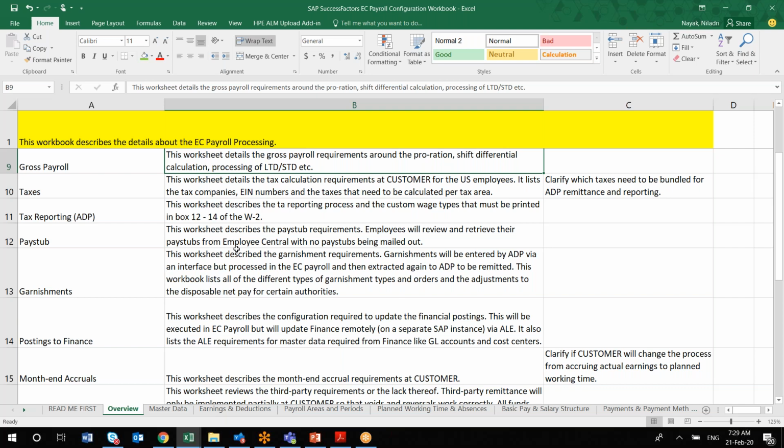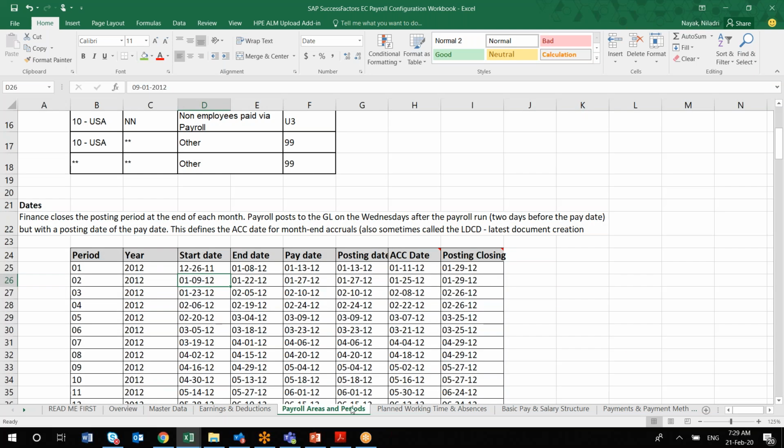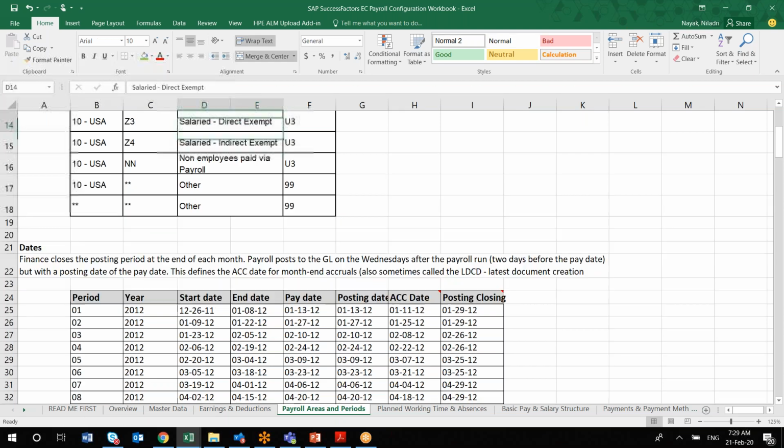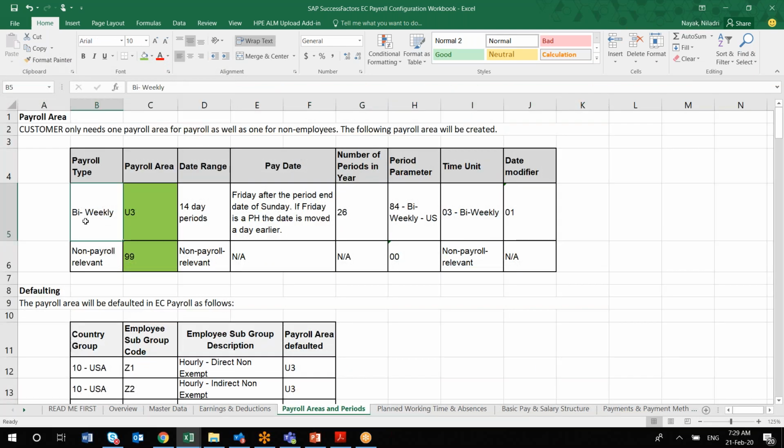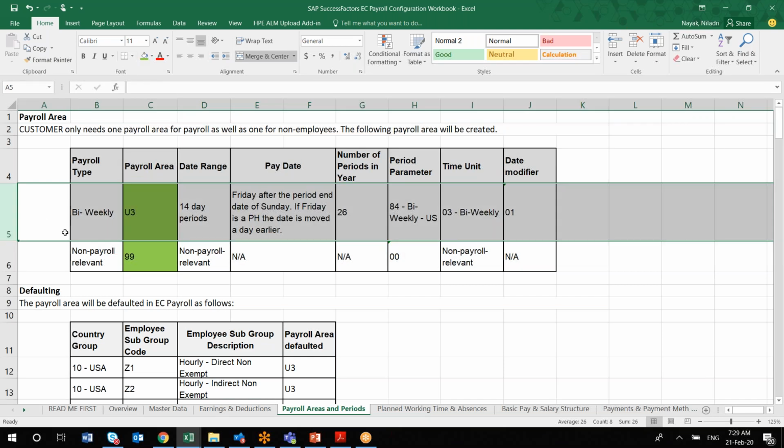So, if it's US, can you open that payroll areas and periods tab? In that, I saw only monthly. There is nothing called bi-weekly, because when it was monthly, I thought it was an Indian payroll you were showing. No, bi-weekly is also there. You can see bi-weekly is there. Somewhere I saw just monthly.